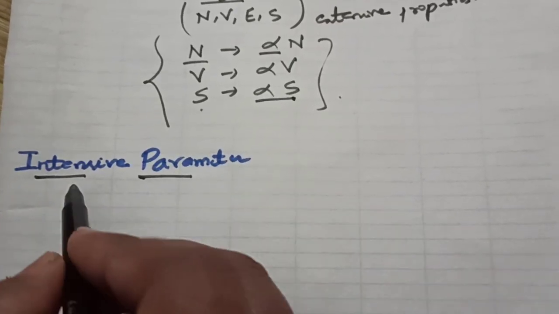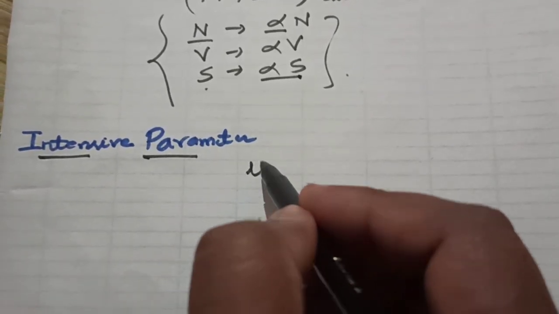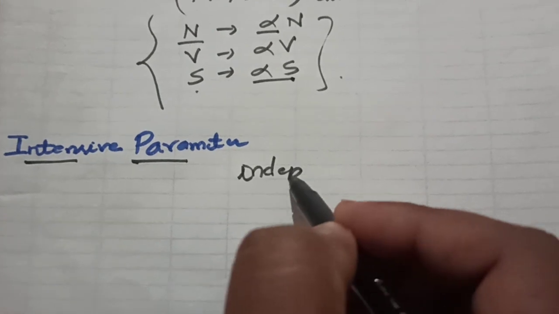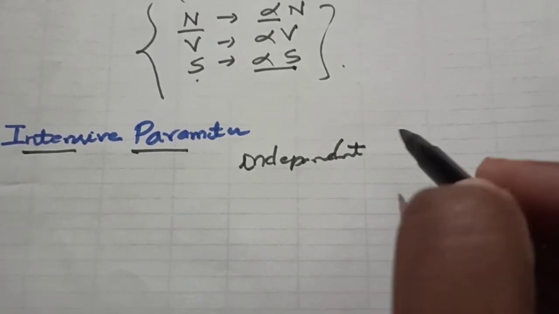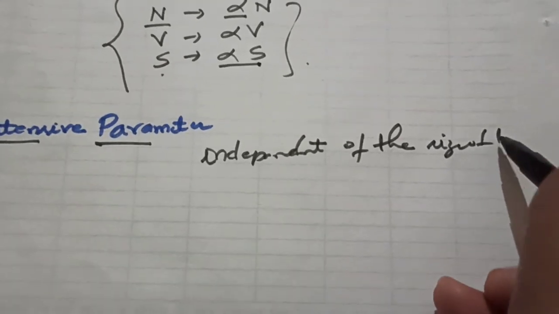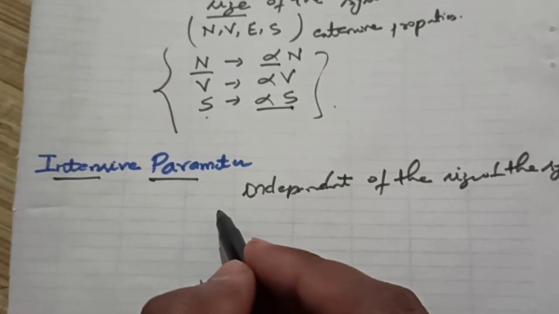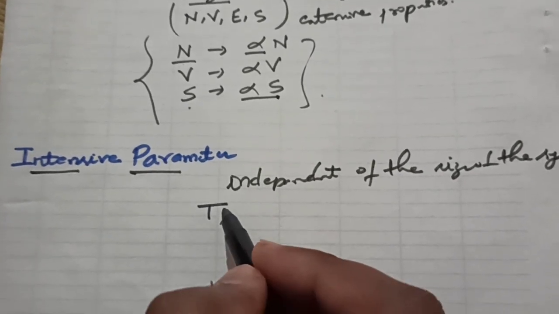Now, one more: the intensive parameter. What are intensive parameters? Intensive parameters are independent of the size of the system. These parameters have the same value for all parts of the system.